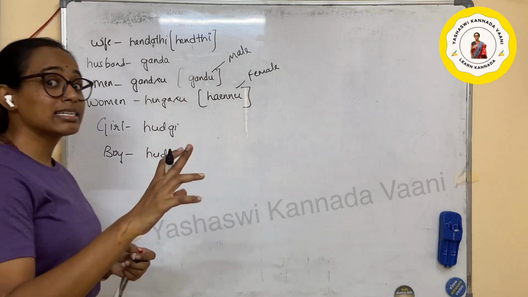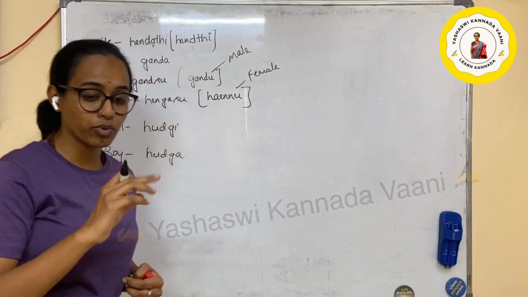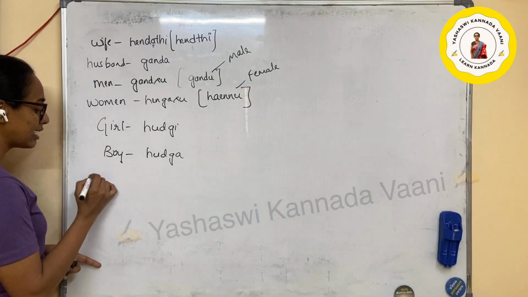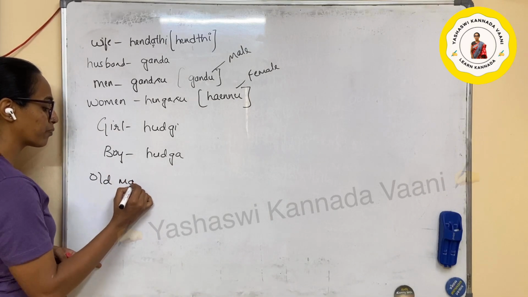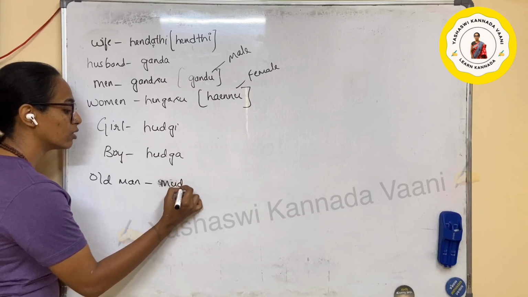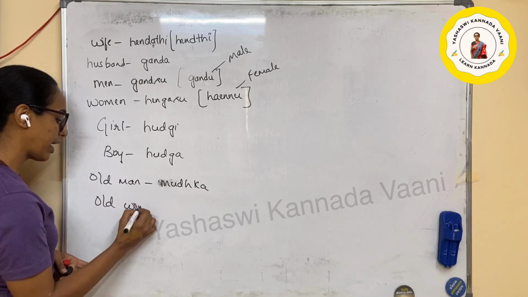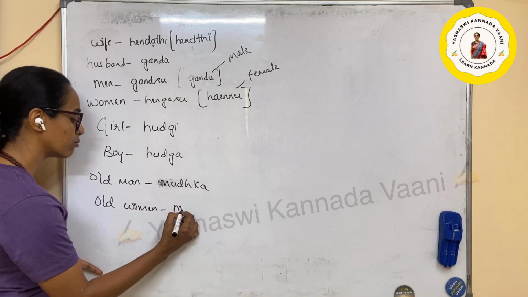Okay. In the last session we have also learned the son and daughter. I hope you remember that one. Okay. Now if there is an old man, then we say mudka. Mudka is an old man. Old woman is mudki.